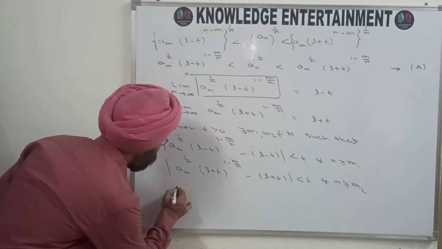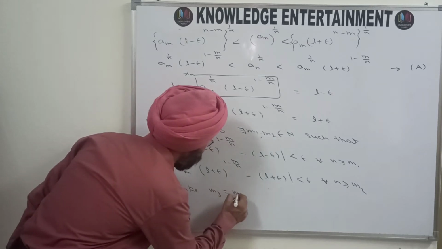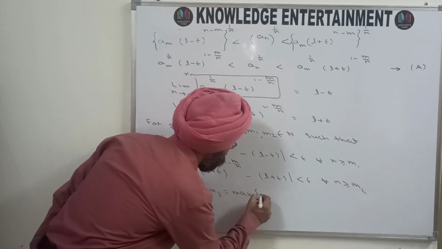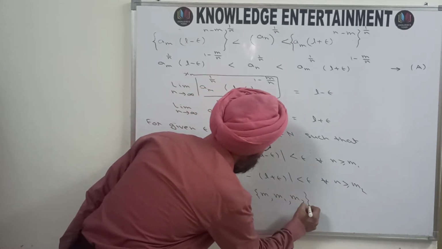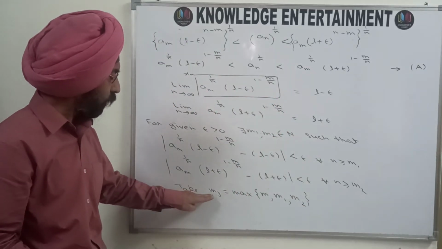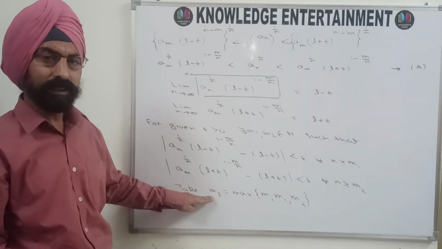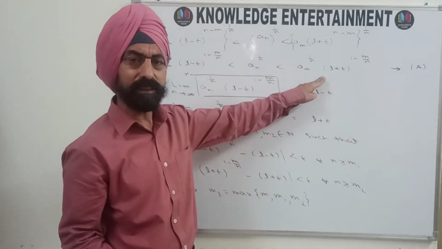So what you are to do is take m3 to be the maximum of m, m1 and m2. That means whenever n is greater than or equal to m3, definitely n will be greater than or equal to m, and if n is greater than or equal to m, this will be satisfied.